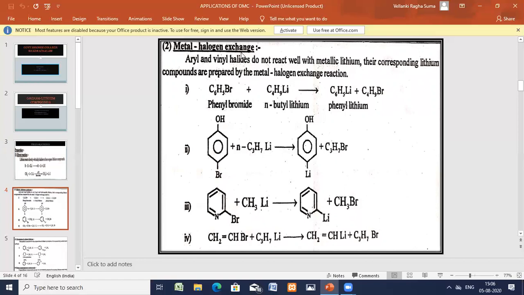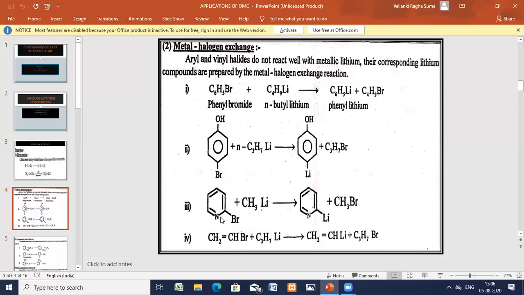The basic one is metal halogen exchange. Exchange is taking place between the metal, lithium metal, and the halogen. So para-bromophenol and propyl lithium. Here this lithium is getting exchanged to the bromine position and bromine is getting exchanged to the propyl position.